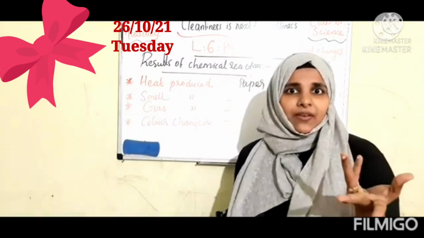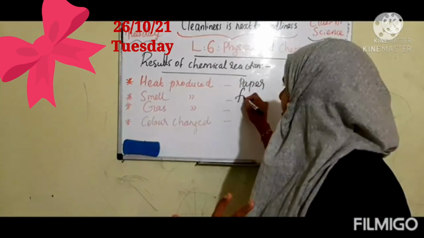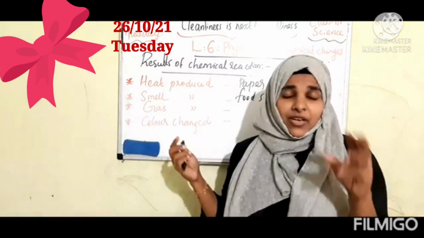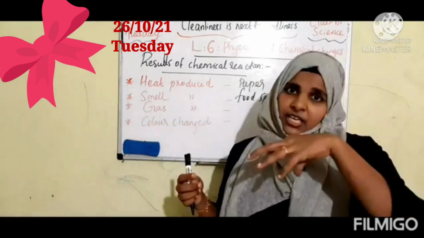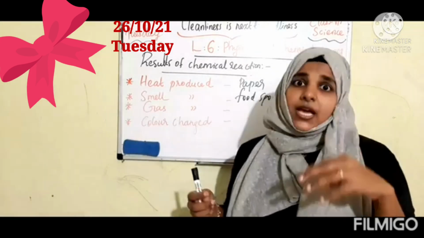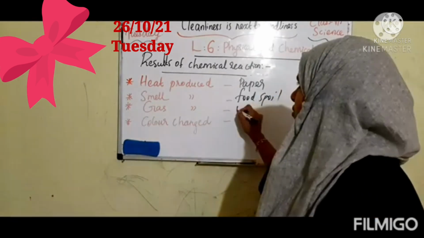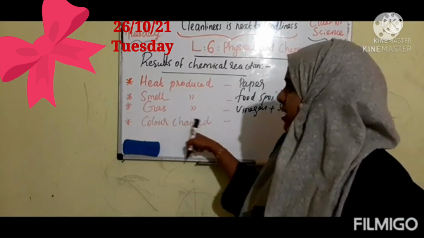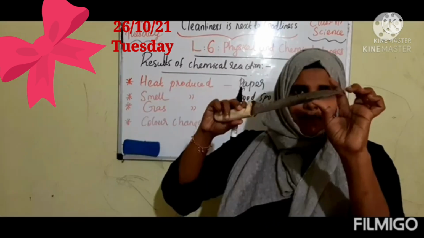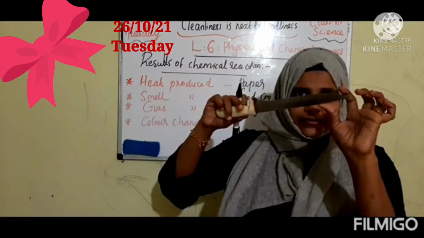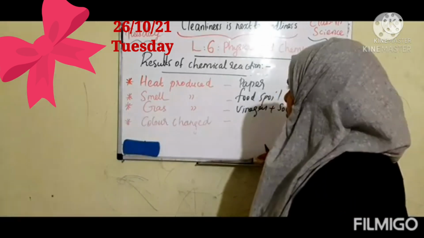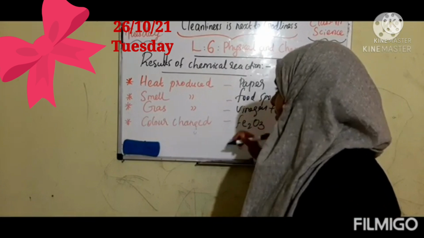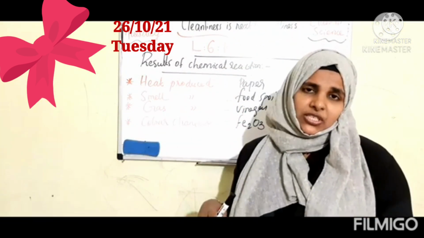And smell also comes. When food is spoiled, smell comes, right children? Then gas is also produced. When vinegar is mixed with baking soda, just remember what will happen, children. Carbon dioxide is produced, so gas is also produced in this reaction. Then what else will happen, children? Color changes. A brown color in the piece of iron, that is rust of iron, right? So color also changed when oxide is produced, right children?